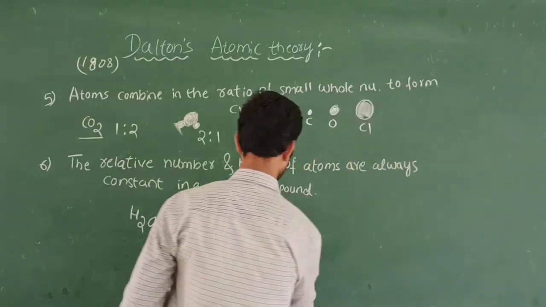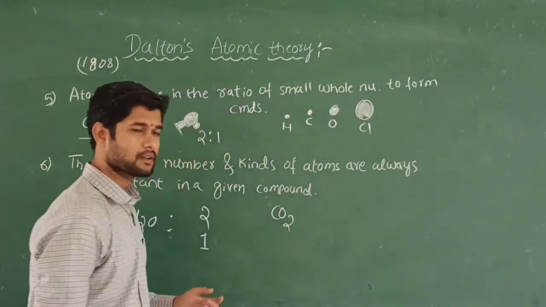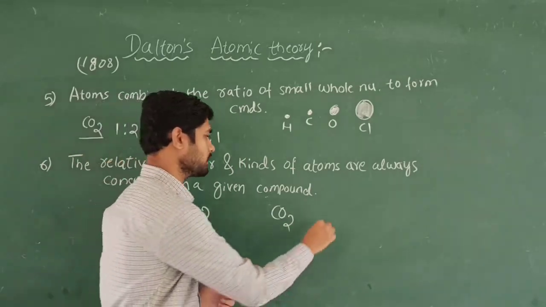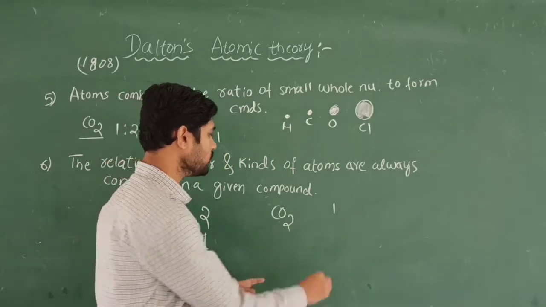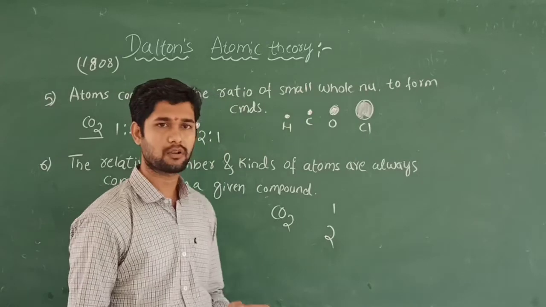Like this, carbon dioxide. I am going to take this carbon dioxide. How many carbon atoms will be there? 1 carbon atom will be there and 2 oxygen atoms.